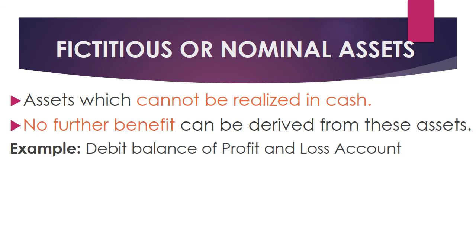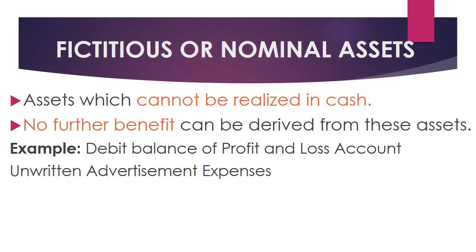Example, debit balance of profit and loss account. What do you mean by debit balance of profit and loss account? Debit balance is always a loss, right? So, loss made by the company. And unwritten advertisement expenses. Usually advertisement expenses are incurred prior to the incorporation of the business. So what happens then? Immediately we will not have any profit to write off this expense. So it will be carried along and slowly, part by part, we will reduce it in the profit and loss account, right?